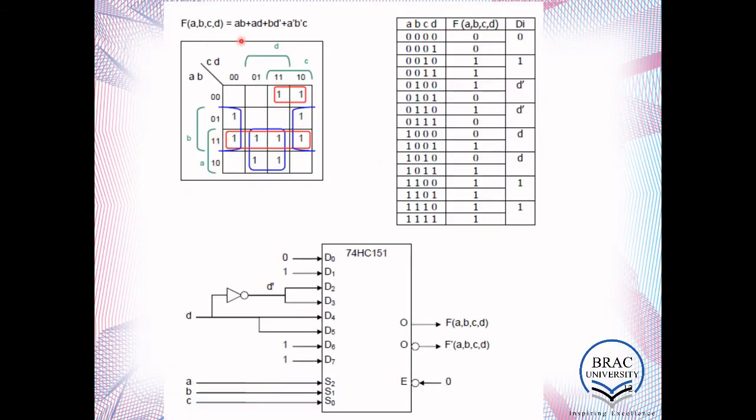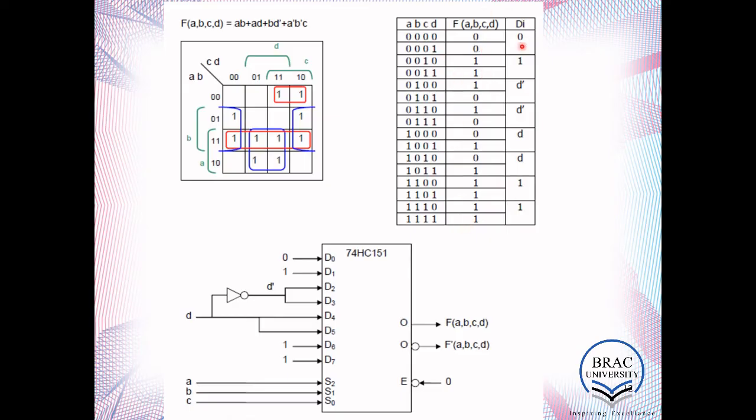We draw the KMap for AB, AD, BD prime, A prime B, B prime C. I'm not explaining here how we draw the KMap, as I think you already know how to draw it for this function. After drawing the KMap, as you have 4 inputs, you have 2 to the power 4, 16 combinations, and from this KMap, you know this is 0 to 15. So you know all the 1 values, so put all 1 and the others as 0.